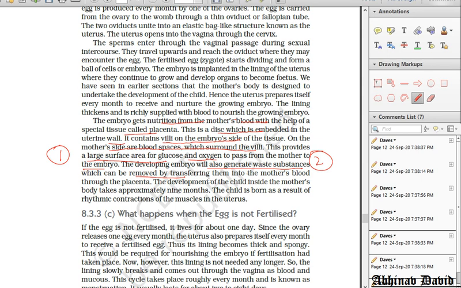Okay, so these are all the things which were remaining in the female reproductive system. In the next class, we will continue with what happens when the egg is not fertilized.